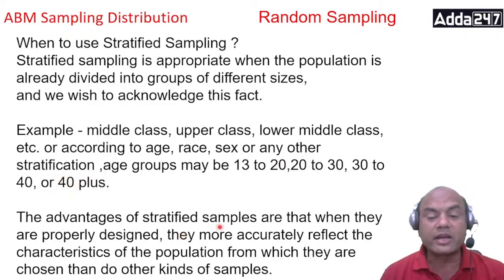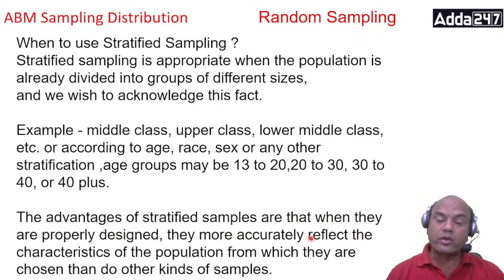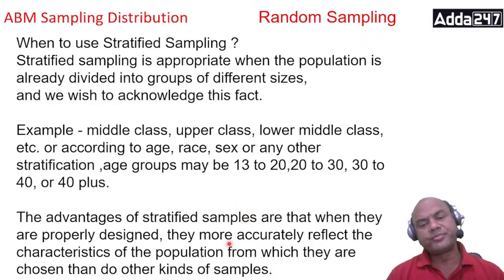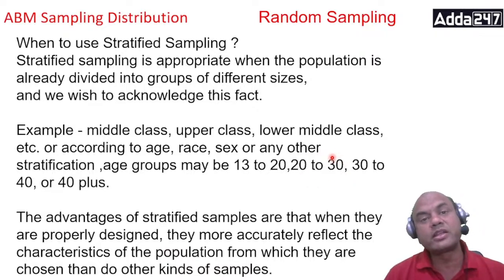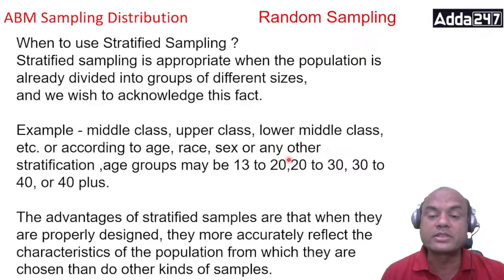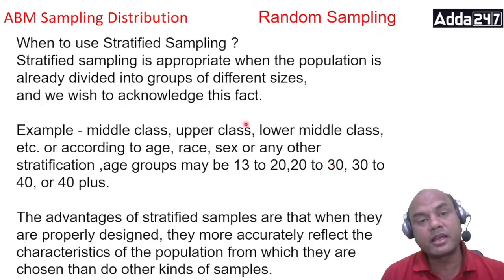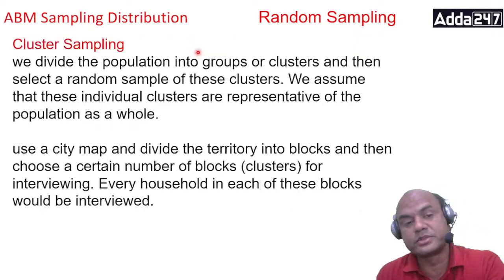The advantages of stratified sampling are that when they are properly designed, they more accurately reflect the characteristics of the population from which they are chosen than any other kind of sample. So basically it is correct. Suppose I choose the 20 to 30 age group, that thinking will give me the correct picture. Suppose I want to design jeans, jeans pant. Which group thinks in what way? For that I have to divide it into various age groups and then I'll get the real answer. So there the stratified sampling will be of best use.